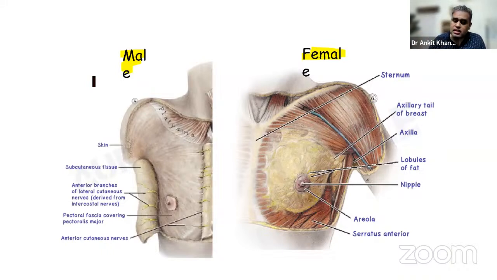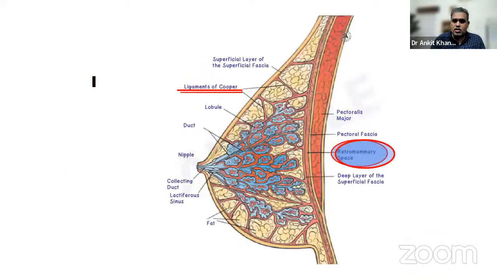Remember, we only keep in mind the female breast and female breast carcinoma. Males are also exposed to carcinoma of the breast, although very rare, but it can happen. The only difference between male and female breast is that the male breast has less fat and no acini. So there's no milk secretion from there, right? Now look at this image. This image is a sagittal section showing you these ligaments of Cooper, as I told, just for prevention of sagging, and it goes from the dermis to the deep fascia that is behind the breast, right? Because the breast is in the superficial fascia. Thus, we are seeing all these acini in the ducts, and the ducts are opening into the nipple over here.